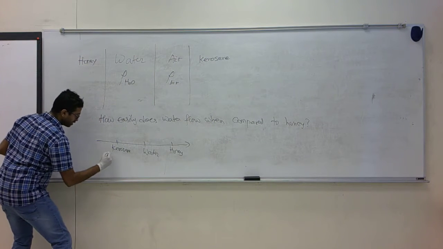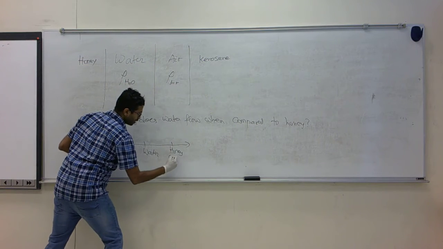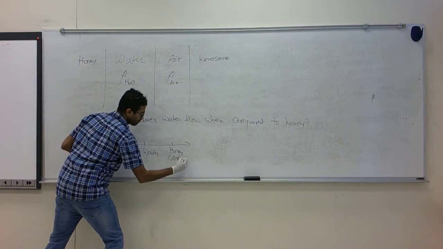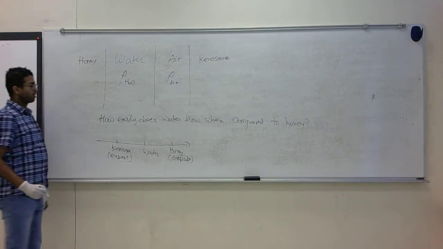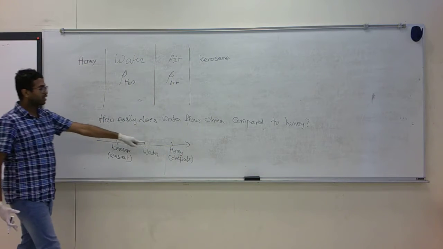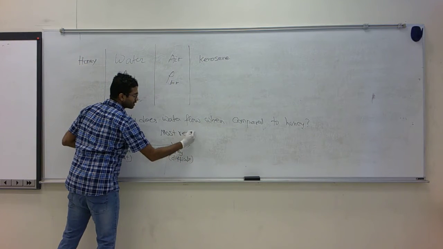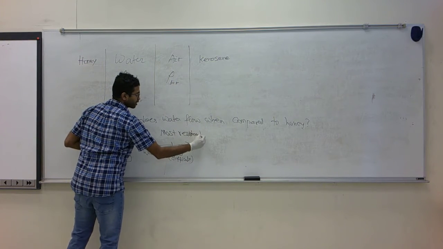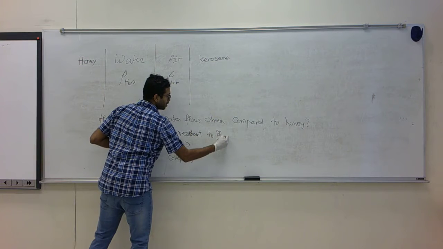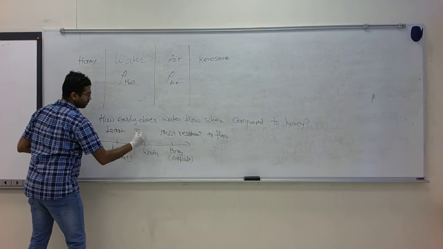This would be the easiest, and this will be the most difficult. If you think of their resistance to flow, honey offers the most resistance, kerosene is the least, and water is intermediate.